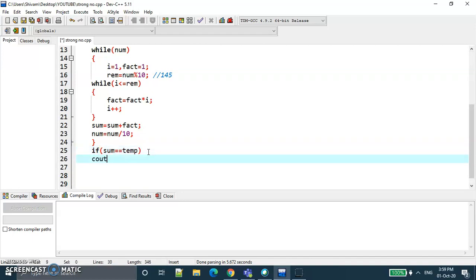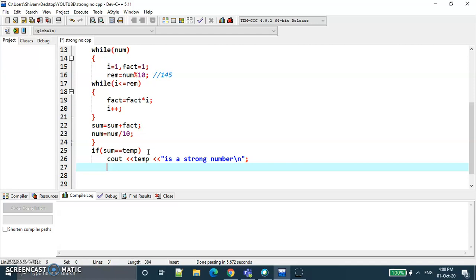Then the output is cout temp, meaning the number is a strong number, backslash n for a new line.